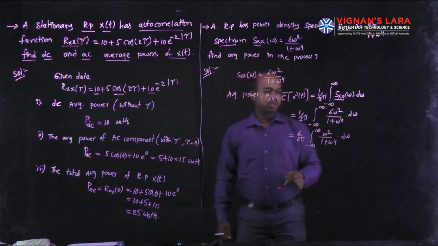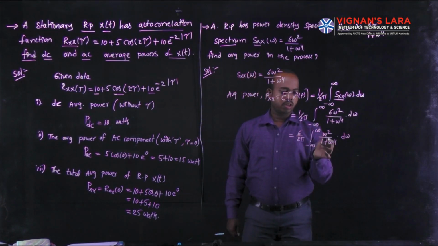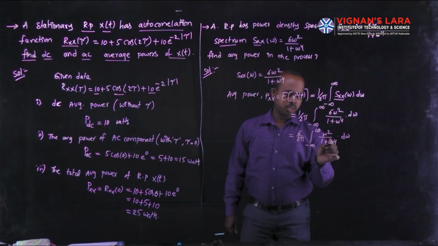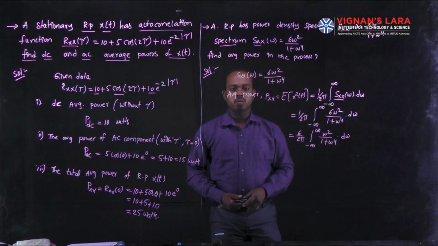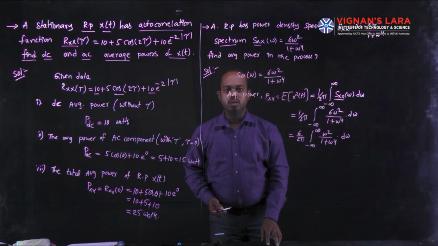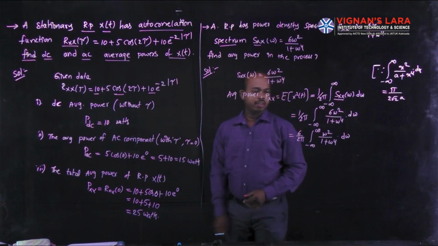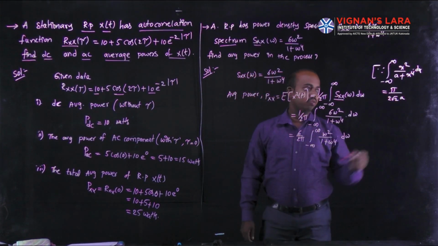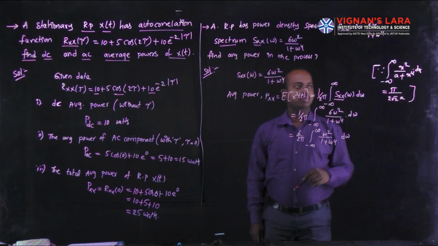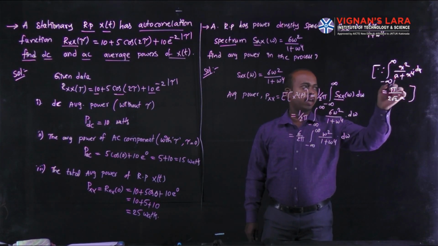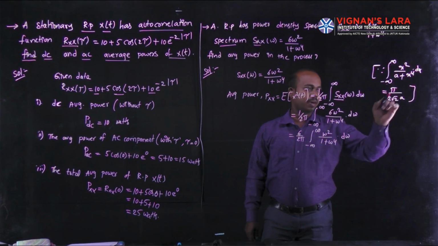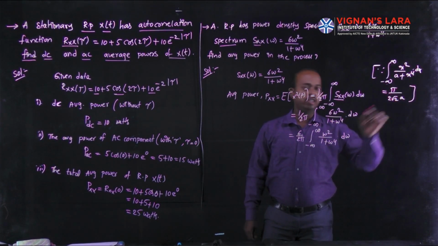When the function exists in this format, we have one formula based on which we write it. We use one property of integration: integral from minus infinity to plus infinity of x square by a plus x power 4 dx is equal to pi divided by 2 root 2 into a.